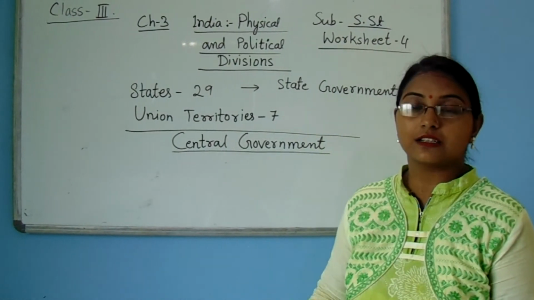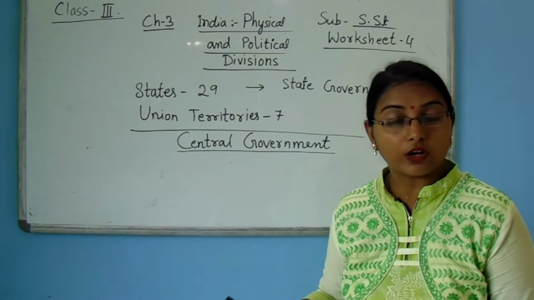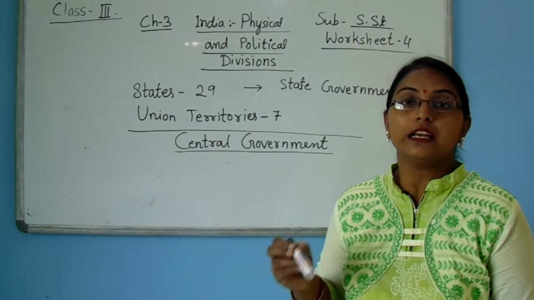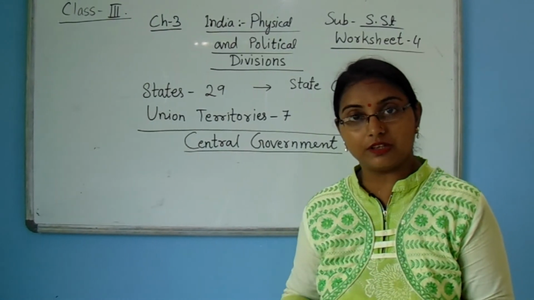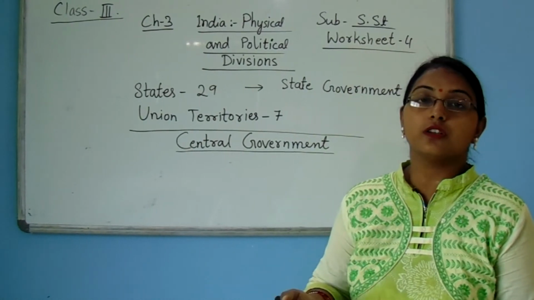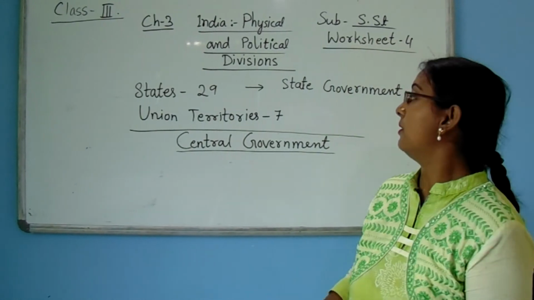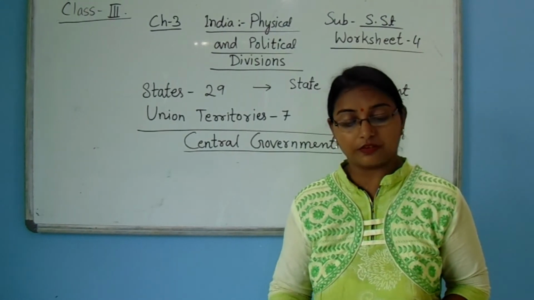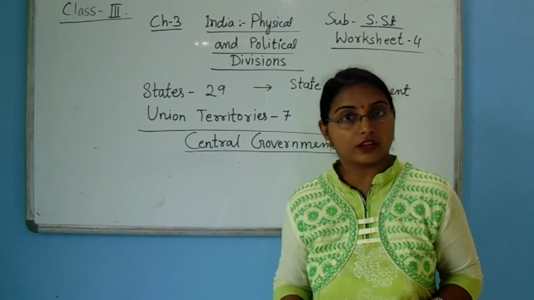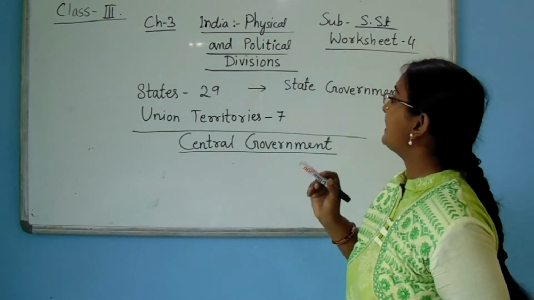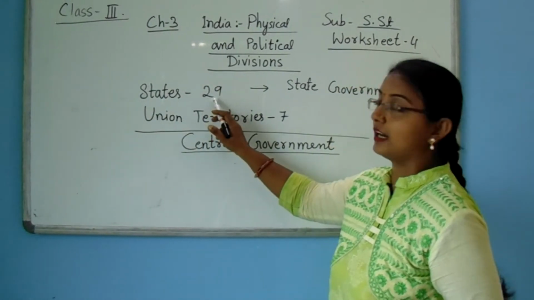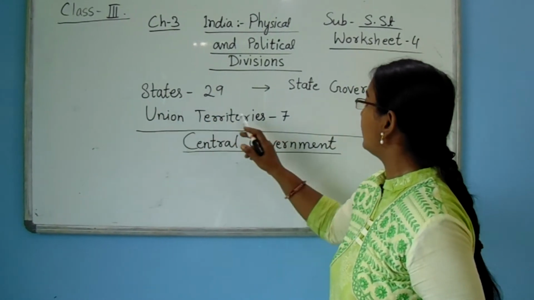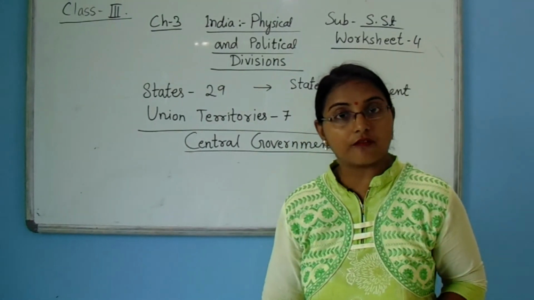Okay, now next are the political divisions. India has many political divisions, and it is governed by a government. The Constitution of India is the governing authority of 29 states. That means states are 29 and union territories are 7.